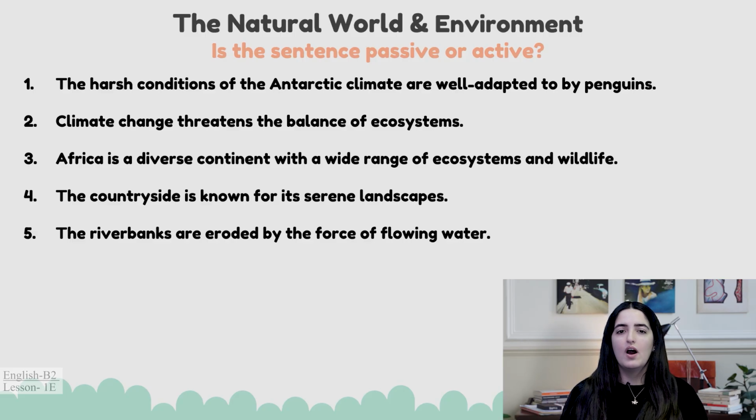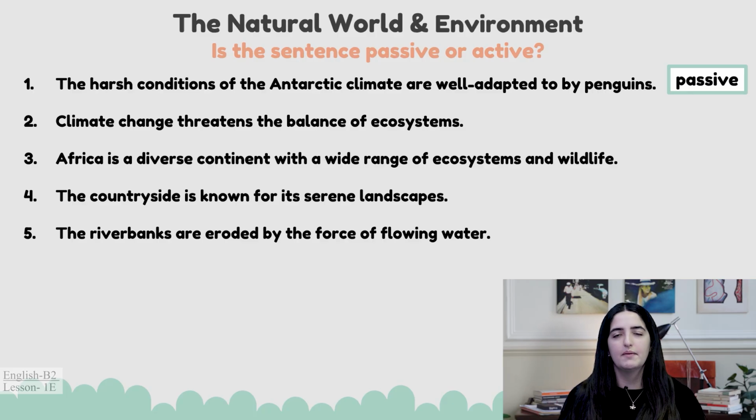Number 1, the harsh conditions of the Antarctic climate are well adapted to by penguins. Can you spot the things we spoke about to see if something is passive or not? Pause and answer, is this passive or active? It is passive, okay? The harsh conditions of the Antarctic climate is the object. Penguins are the subject. We have the are, we have the by, and therefore it's passive. Let's have a look at the next one.